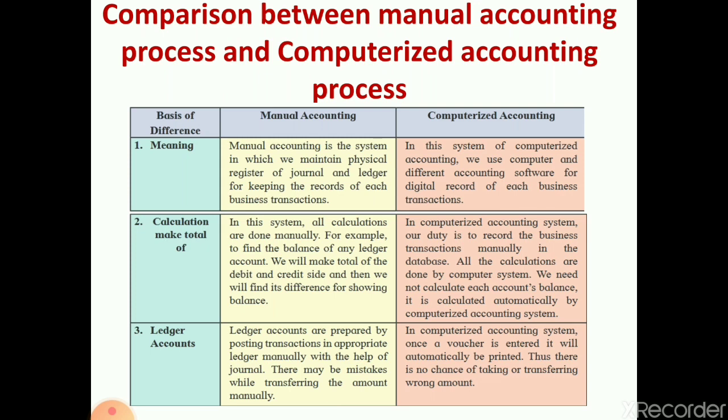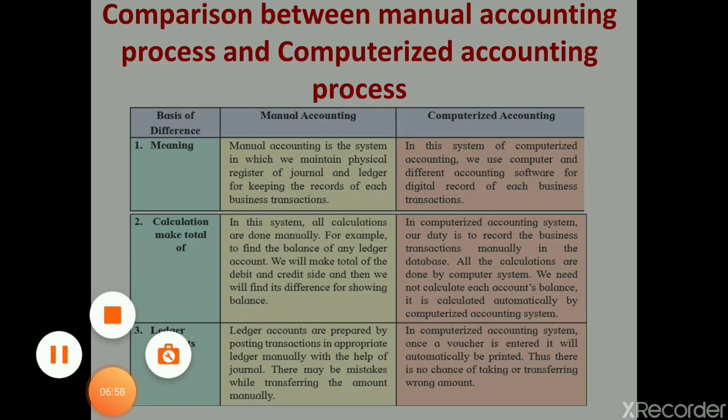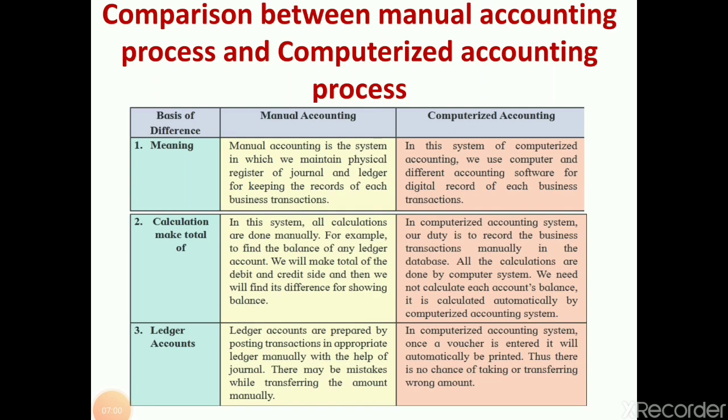In which we maintain physical registers of journals and ledgers for keeping the record of each and every business transaction. Here we keep the physical register of the journal and the ledger. In a computerized accounting system, what happens? Here in accounting, we use computers and different accounting software for digital record of each and every business transaction.